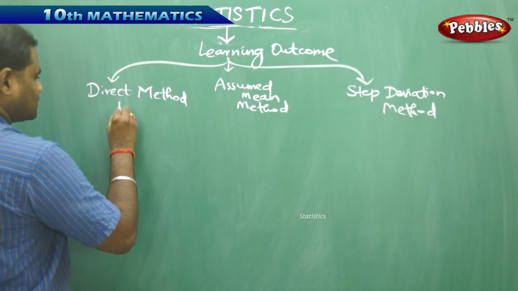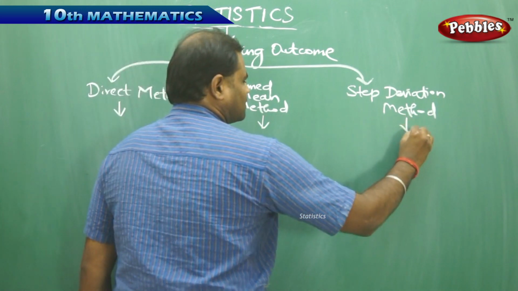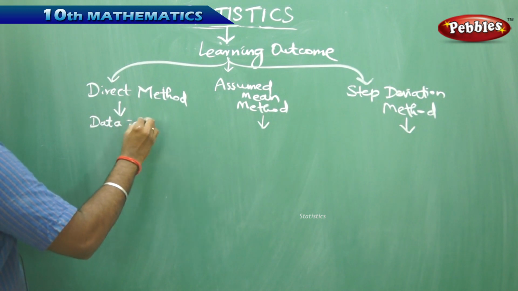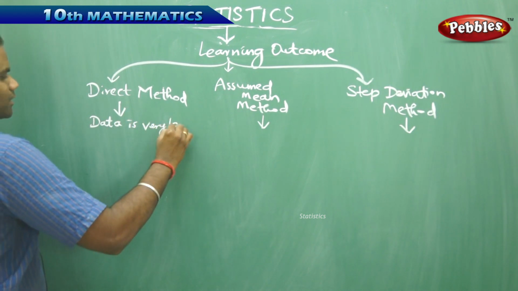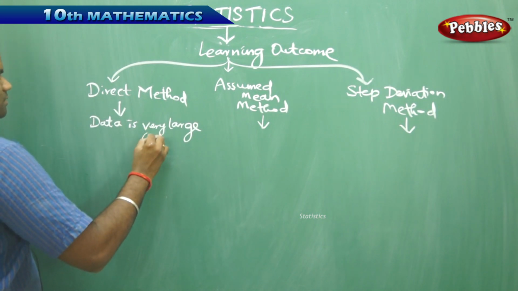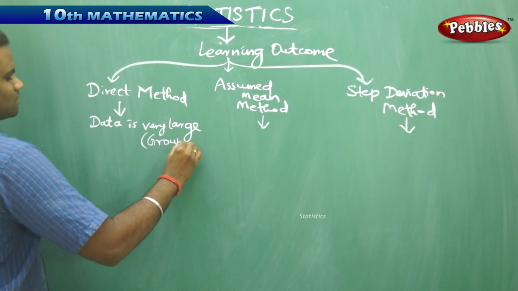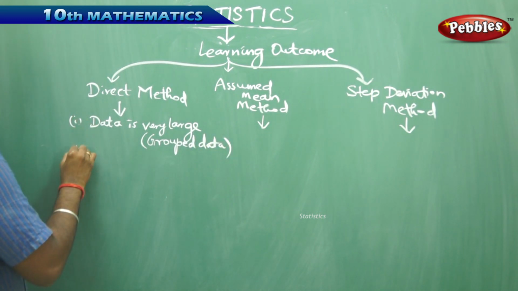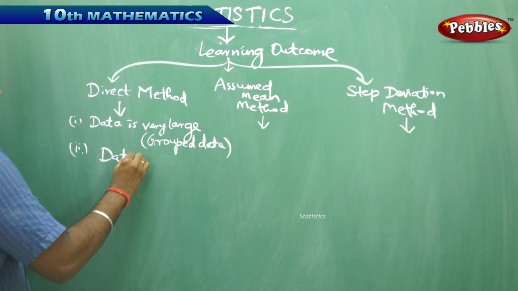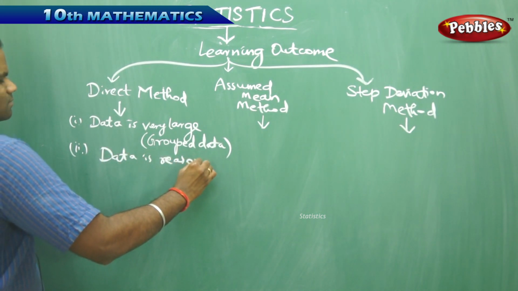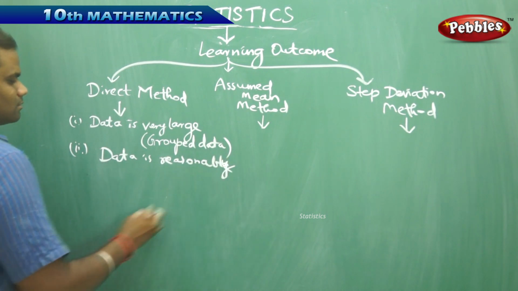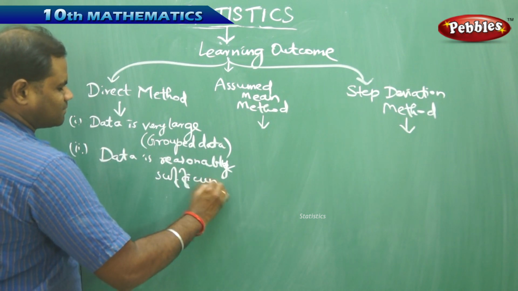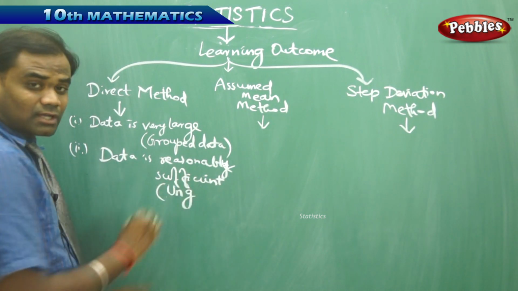In this case, the first learning outcome is that if data is very large, we use grouped data, and if data is reasonably sufficient, then we can use ungrouped data.